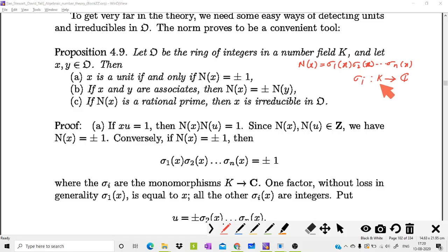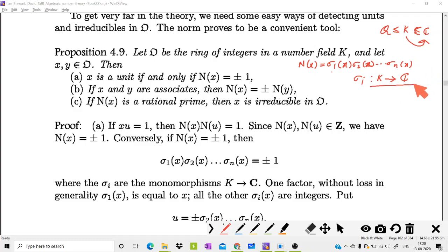We know that this K is an intermediate field between Q and C. This is a number field, so it's a finite extension, so it is always contained in C. So we can say that there are ring homomorphisms from this K to C. Then we can define such monomorphisms as sigma 1, sigma 2, etc., sigma n. So using each sigma i, you can define the norm of x. Norm of x is sigma 1 of x, sigma 2 of x, etc.